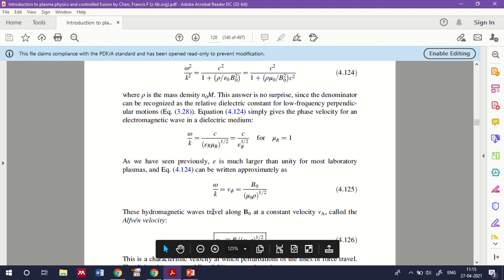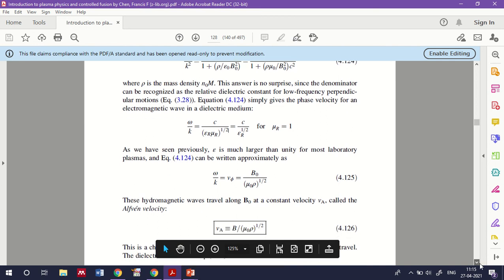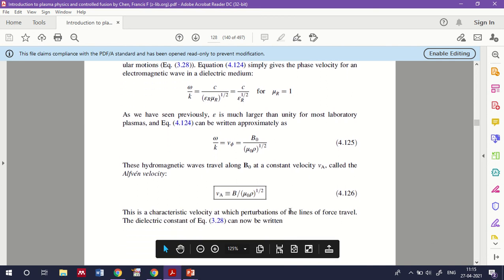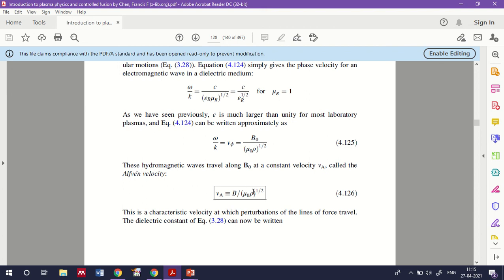This hydromagnetic wave travels along B0 at a constant velocity Va, called the Alfvén velocity. The Alfvén velocity Va is B by (mu 0 rho) raised to 1 by 2. This is the characteristic velocity at which the perturbation of the lines of force travels.